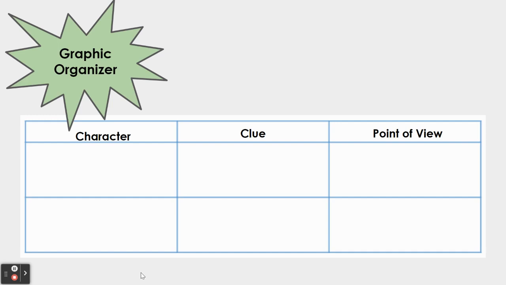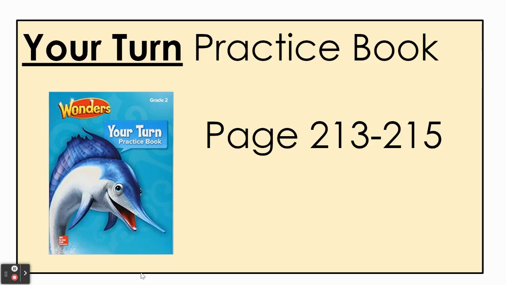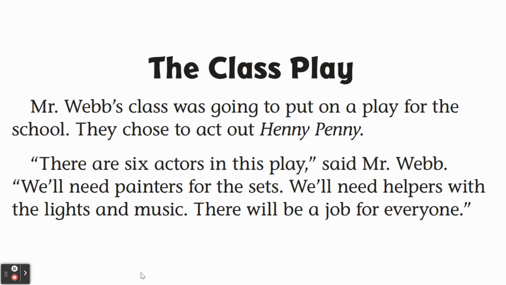This is the graphic organizer we will be using this week. It should look familiar from last week. We have character, clue, and point of view. For this assignment, we are going to use our Your Turn practice book, page 213 through 215. This story is titled The Class Play. I would like you to follow along as I read aloud. And as I read, I will stop and think about what are the different characters' points of view. That might help us better understand the story. After I read the story out loud, we will answer a few comprehension questions. Are you ready? Let's go.